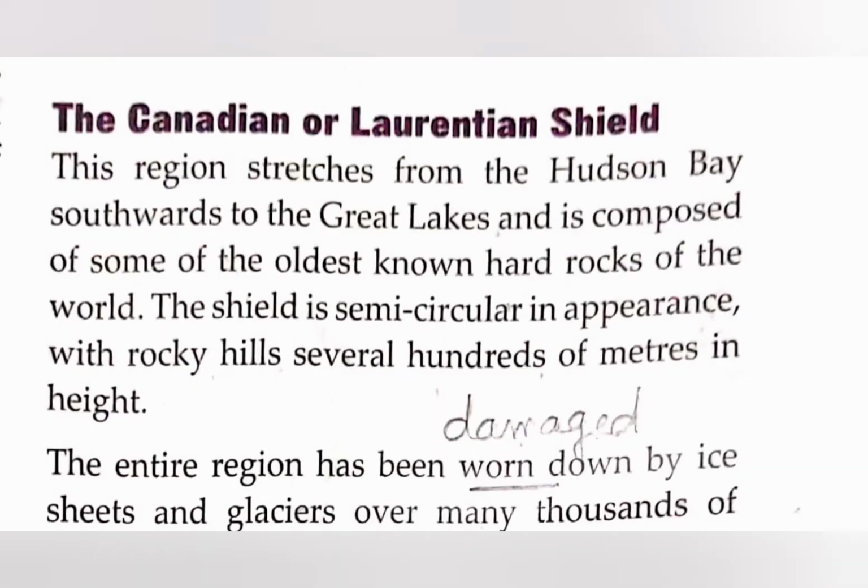So this Laurentian Shield, or we can call it Canadian Shield, it is stretching from Hudson Bay and moving towards the south to the Great Lakes. It is composed of the oldest known hard rocks of the world. It means the oldest hard rocks can be found here, and it is semicircular in shape, and it has several rocky hills of different heights.